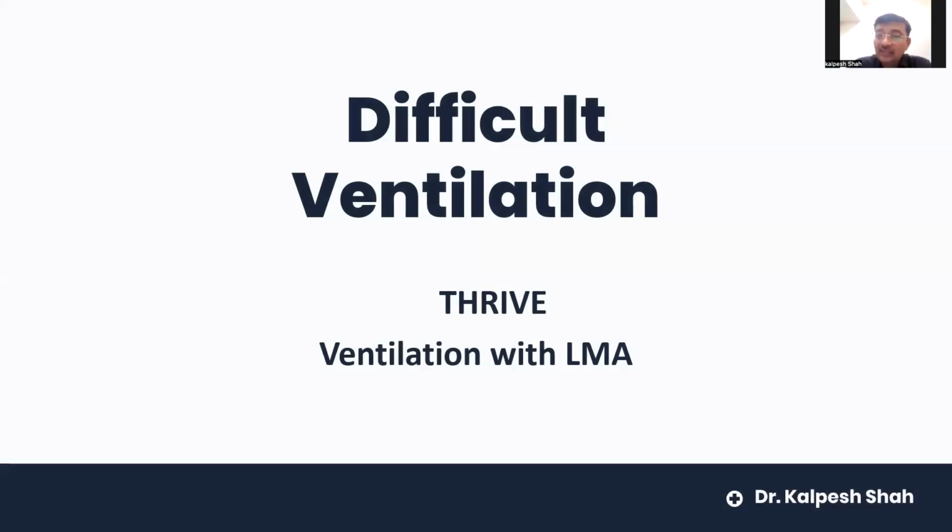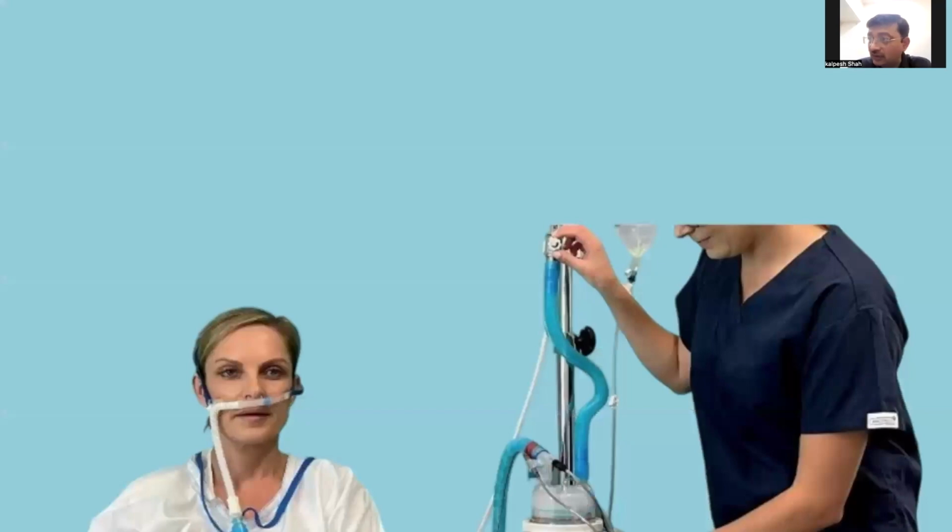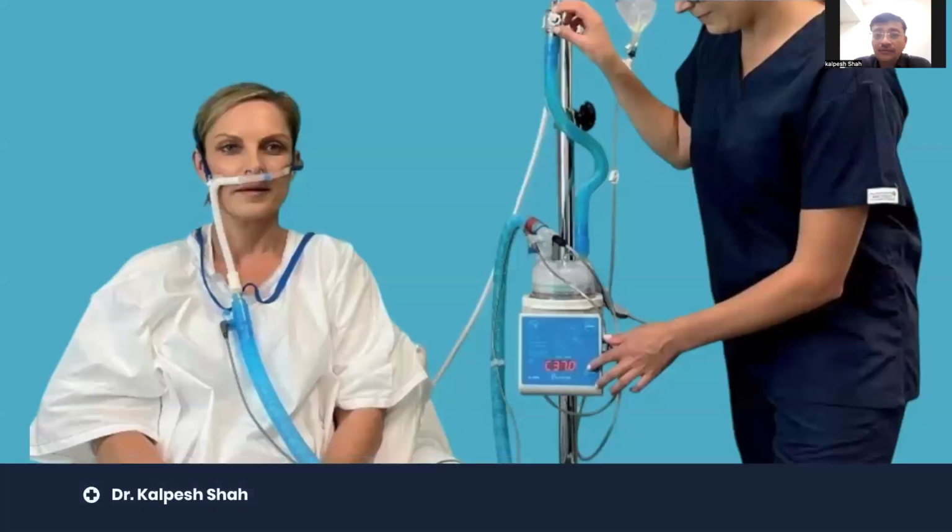So once DISE is done, we understand that OSA will give you a lot of difficult intubation, which is the later part, but first a lot of difficult ventilation. Here the question is to start with negating the difficult ventilation part. So apart from our routine measures, we have two important points: THRIVE, and ventilation with the LMA as an elective technique. Those who have seen THRIVE, it is a beautiful device. I would say this is humidified high flow oxygen given via the nose in a most comfortable manner.